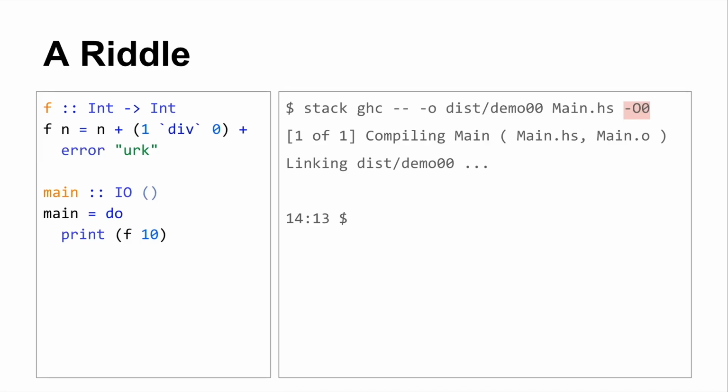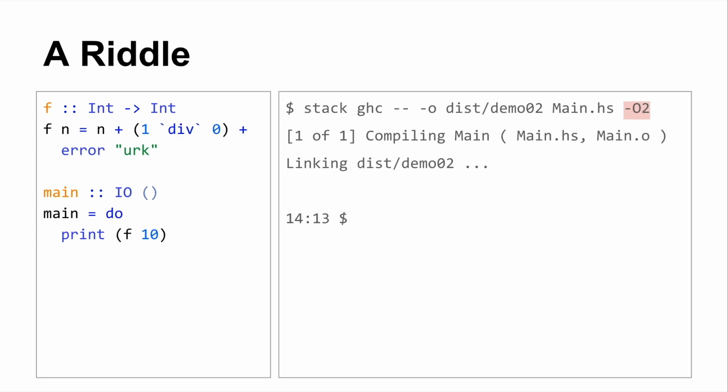So I'm compiling my little program, and I've disabled all compiler optimizations. And then I run that thing, and I get divide by 0. And I look at it, and I'm like, okay, yeah, that makes sense. It's like on the left, and in other programming languages I've used, that's what they do. I think JavaScript, I actually have no idea what JavaScript would do, and I wrote that language for 10 years. But anyways, I looked at that, and I was like, yeah, that totally makes sense.